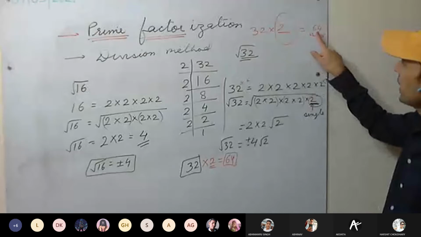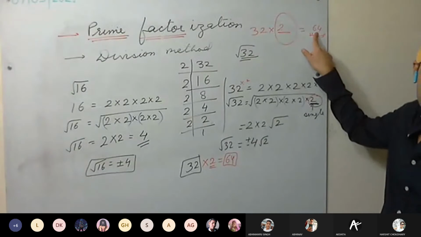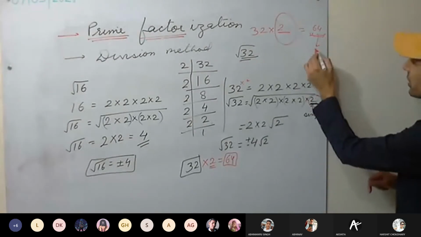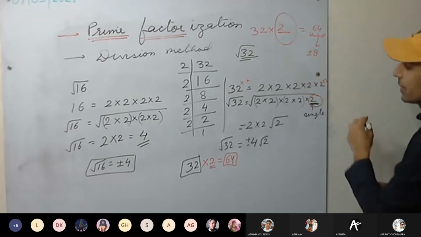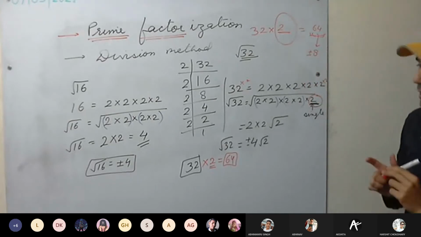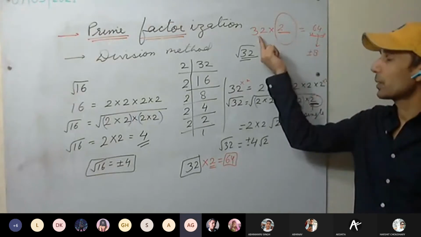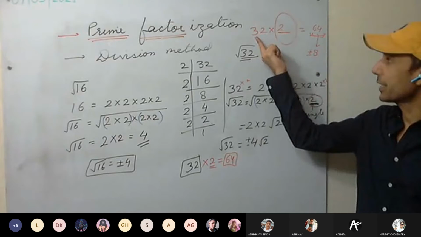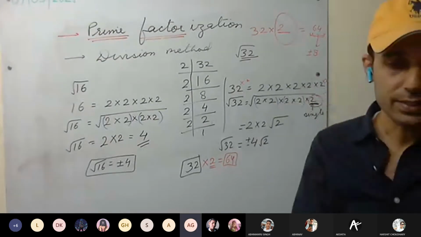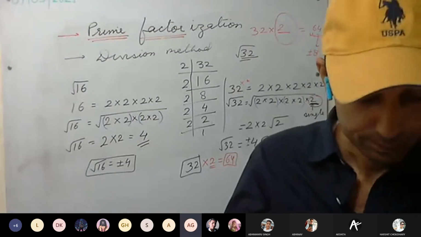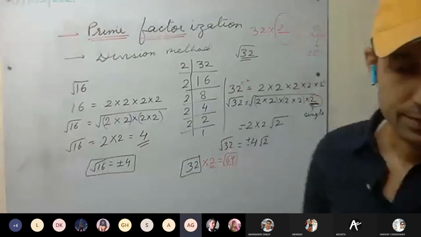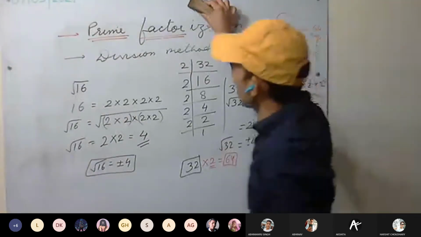And what is that perfect square? 64. And its root is what? 8, plus minus 8. Okay. What will be the answer for the question? It is 2. By 2 we have to multiply 32 to make it a perfect square. Understood this one? Yes, sir. Okay.